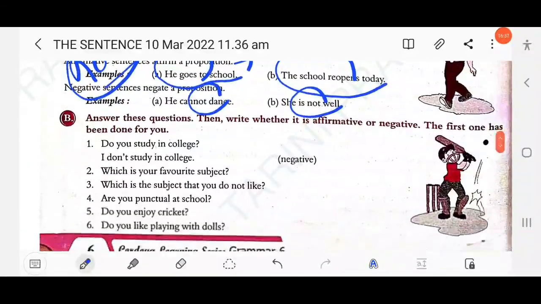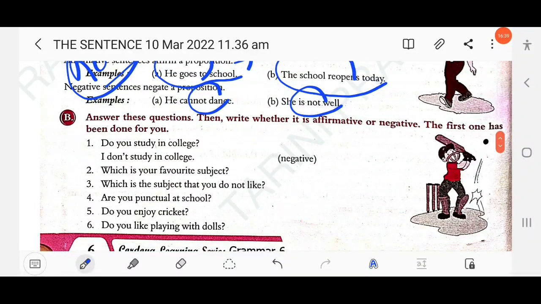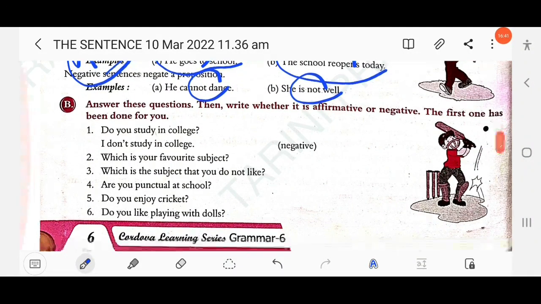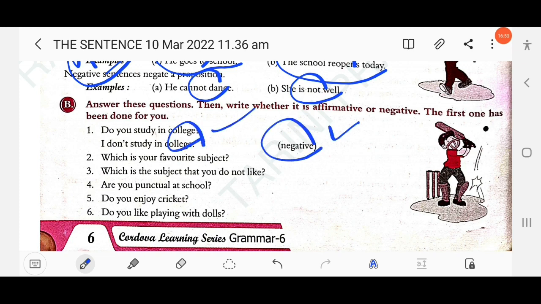So here answer these questions, then write whether it is affirmative or negative. The first one has been done for you. So first you have to answer the question, then mention whether it is negative or affirmative. Do you study in college? I don't study in a college. So this is negative. First you should answer the question.